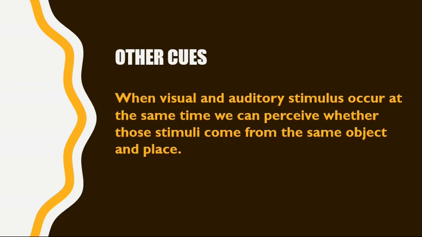The other binaural cues: when visual and auditory stimulus occur at the same time, we can perceive whether those stimulus come from the same object in space or not. Many other cues also occupy a significant role in perceiving the direction and space of the sound. For example, the lip movement of a person tells us whether the voice is coming from his mouth, though the voice reaches our ears slightly later than the lip movement.